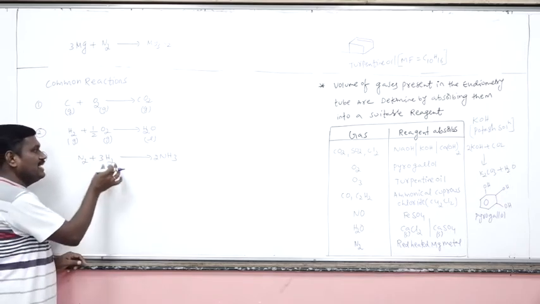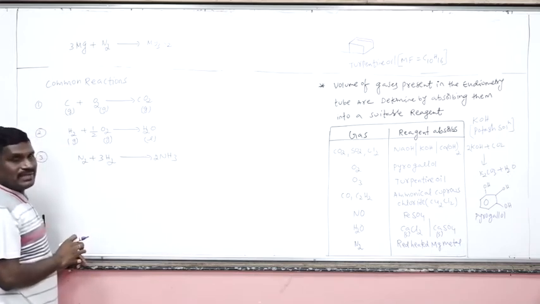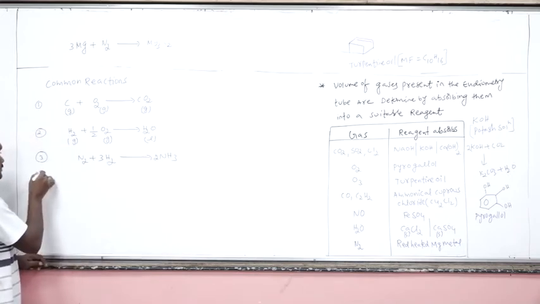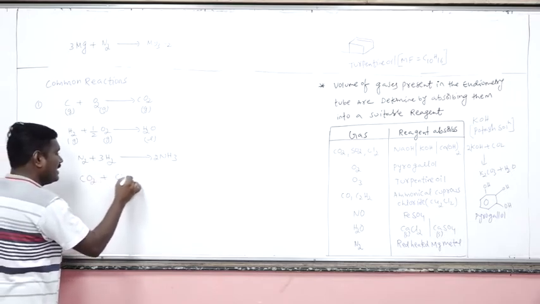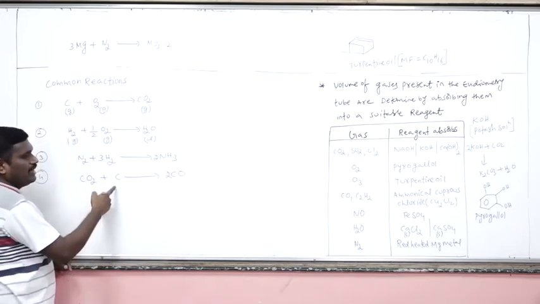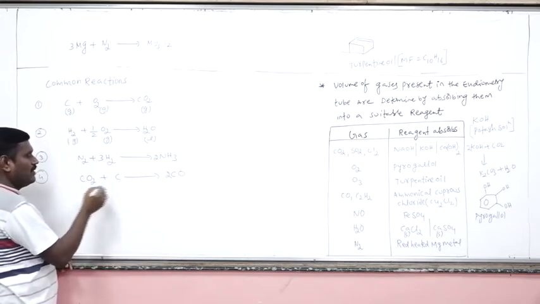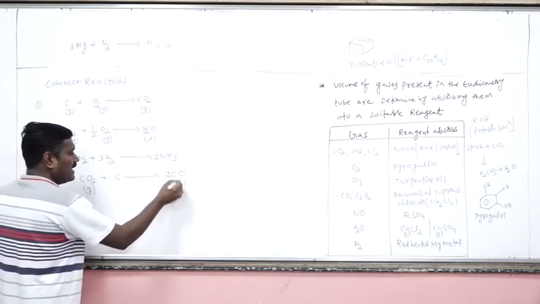If it is given, then according to the question we have to make the equation. Now, carbon dioxide is reduced to carbon monoxide in the presence of coke. Carbon dioxide and carbon monoxide are both gases.